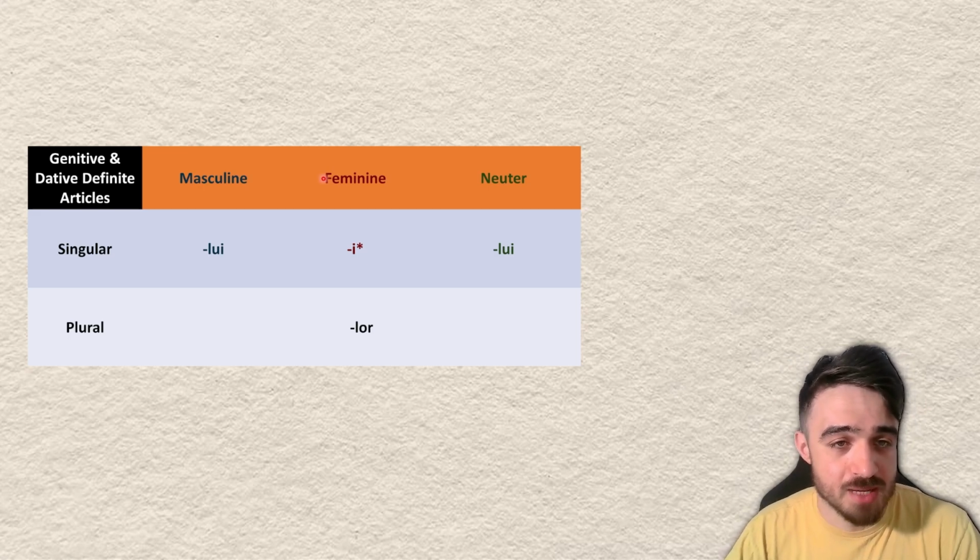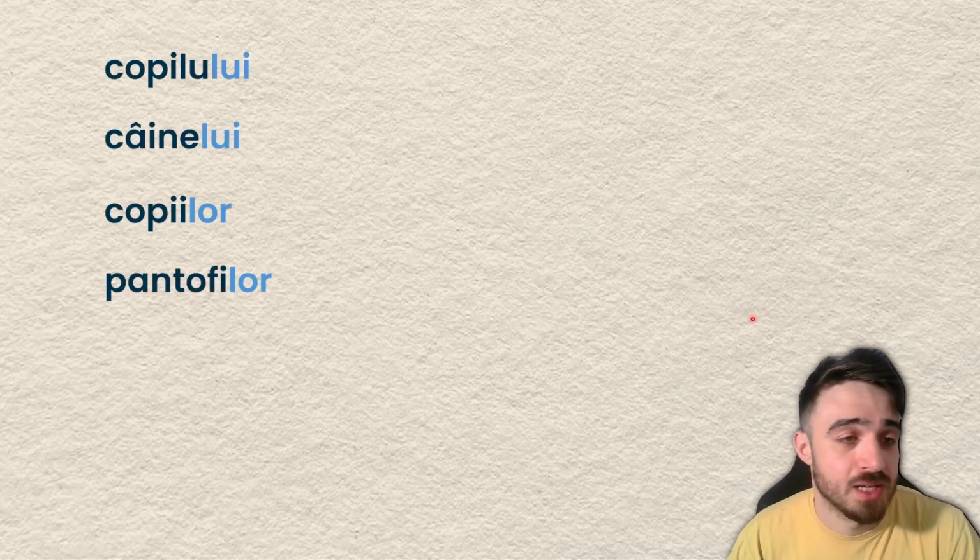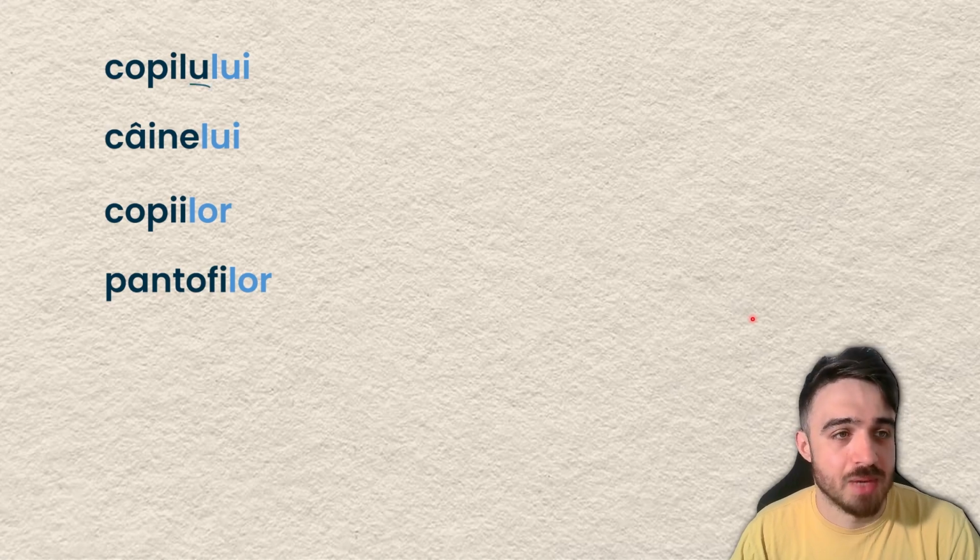So let's see some examples of this happening in real life. For example, copilul lui, câinele lui for singular, copiii lor, pantofii lor for plural, masculine. And then you have the u. The u is very interesting. Something that you need to know.